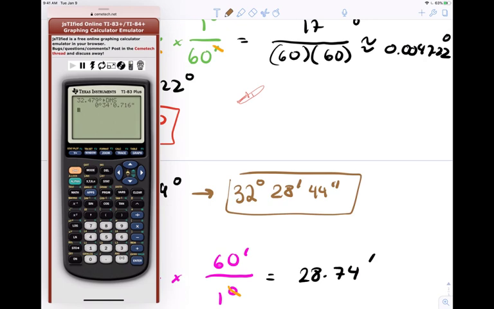Oh, we got that. 34. Wait, did we get 14? Oh, wait a minute. Something's not right. Let's think about, okay, I got it. Let's pull it back up. I'm going to go to mode. I'm going to put this in degrees and see if that makes a difference.